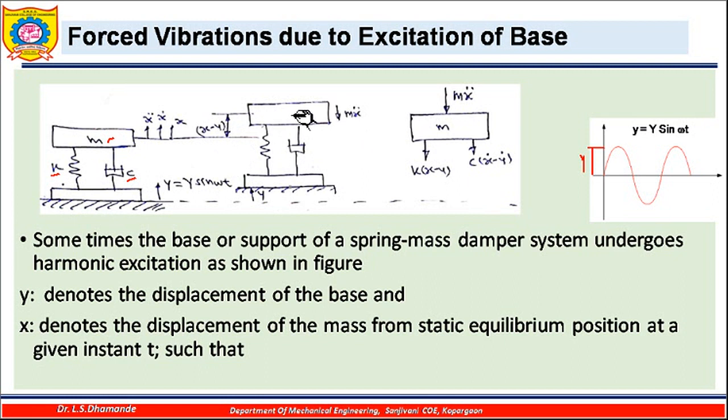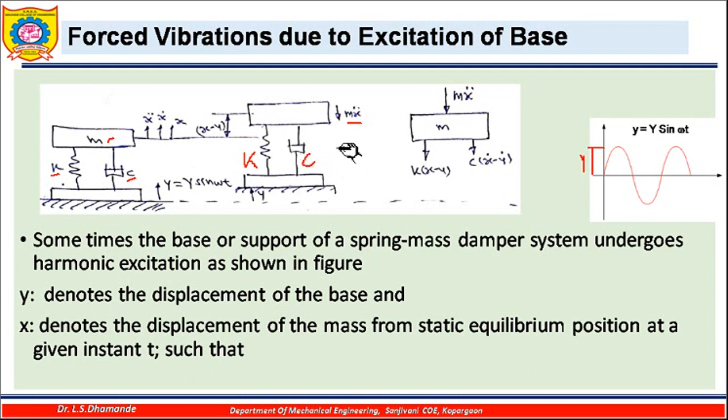And actually the inertia force acting on this particular mass is in the opposite direction. Since I am considering x in the upward direction, the inertia force is in the downward direction, and its magnitude is m into x double dot. Similarly there is a spring here with stiffness k, and this damper with damping coefficient c. These will also have a displacement equal to x minus y.